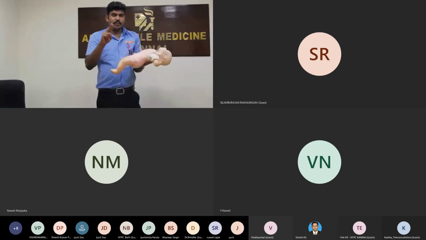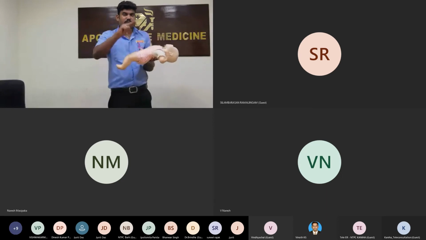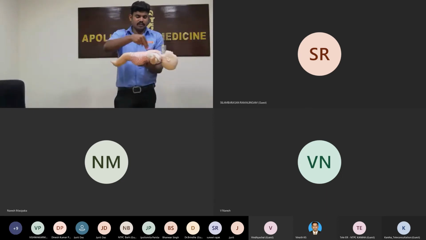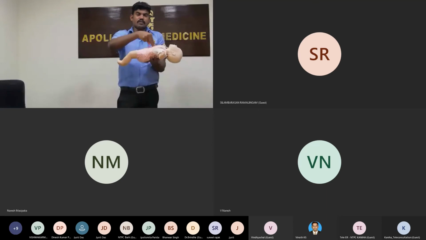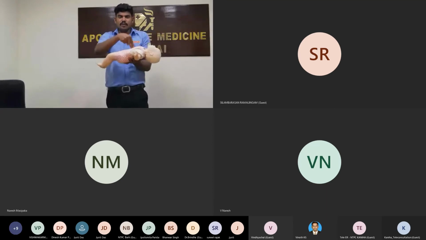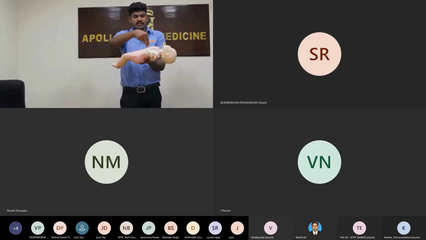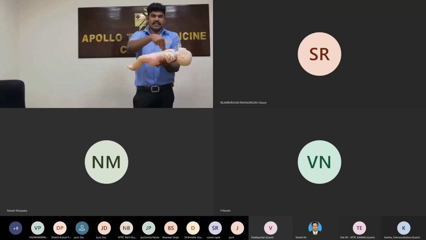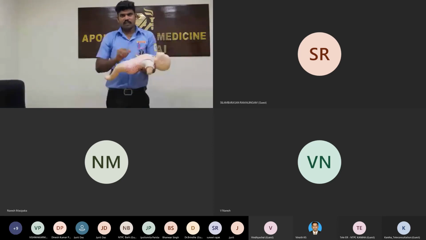So the CPR type is the 2-finger method, at the center of the chest. Your 2 fingers like this. Fingers not bent, straight, like this. So 15 compressions, 2 breaths for the infant. 1, 2, 3, up to 15. So 15 compressions, 2 breaths.